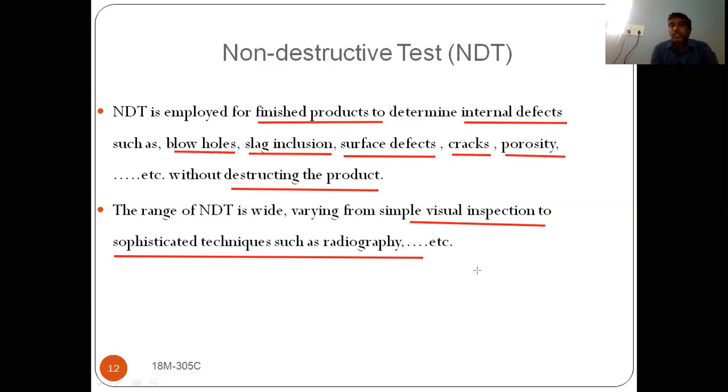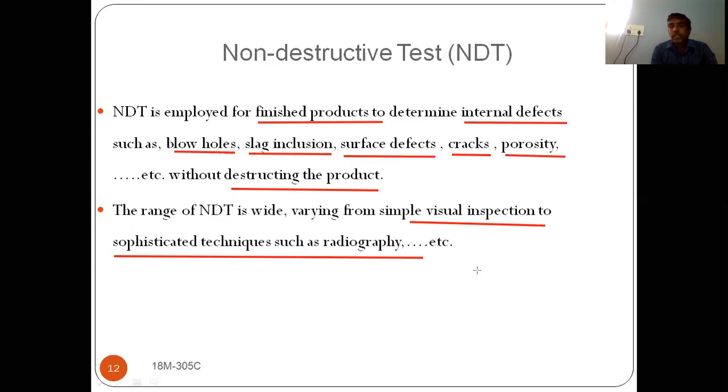Without destructing the material, without destructing the component, we are able to find out those defects. For finding the defects, we use a variety of techniques from the basic level, visual inspection, to the advanced level, sophisticated techniques like radiography.